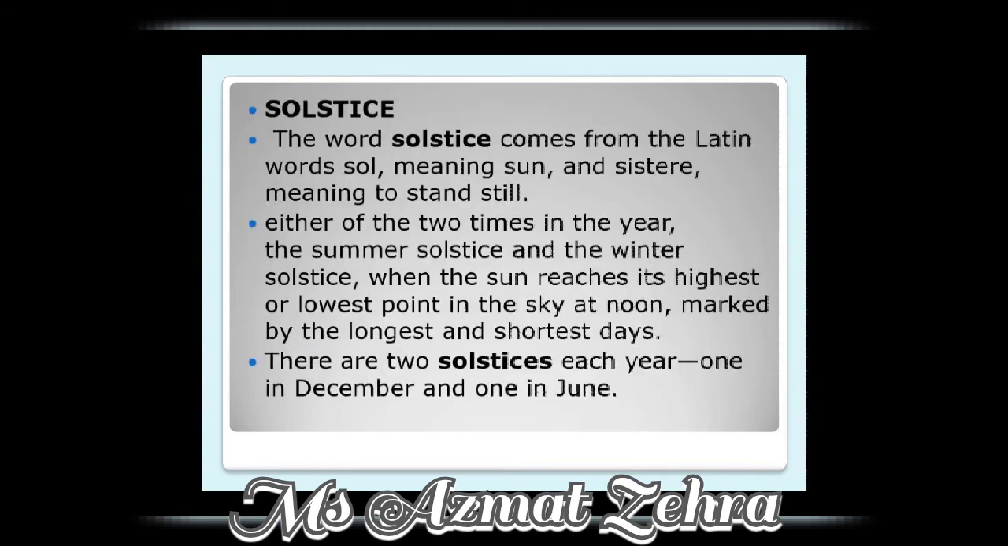Now, solstice. The word solstice comes from the Latin words sol, which means sun, and sistere, meaning to stand still. It refers to either of two times in the year, the summer solstice and the winter solstice, when the sun reaches its highest or lowest point in the sky at noon, marked by the longest and shortest days. There are two solstices each year, one in December and one in June.